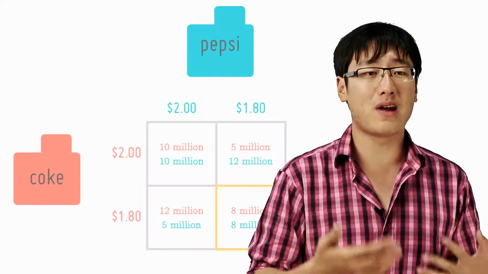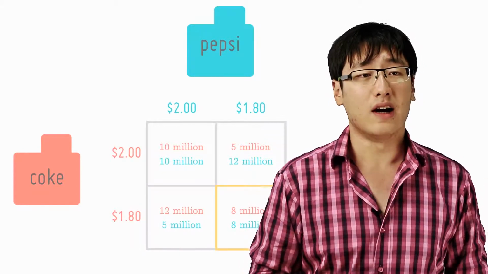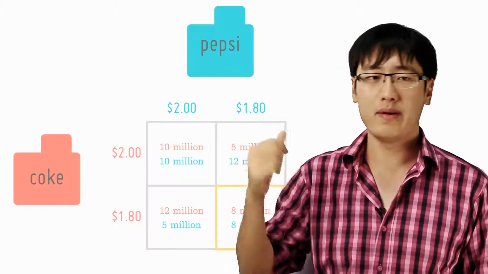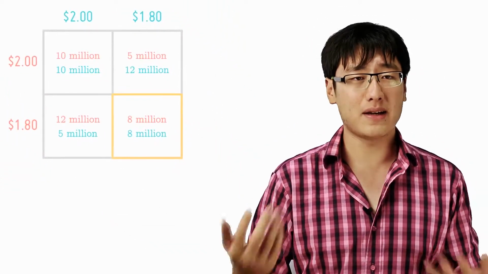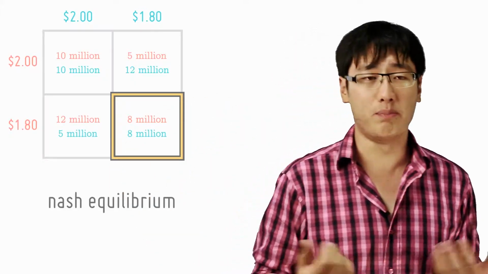So when both strategies lead to the same outcome, we call this a dominant strategy game, and this equilibrium is called a Nash equilibrium. But it doesn't matter because it leads on to our next idea, which is called a prisoner's dilemma.